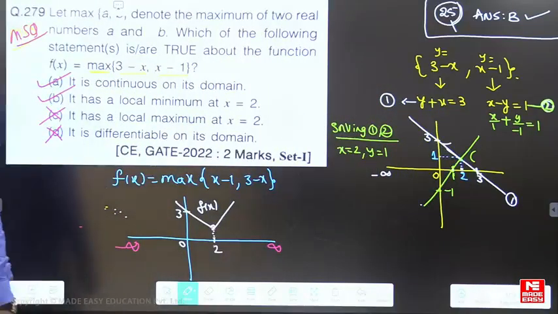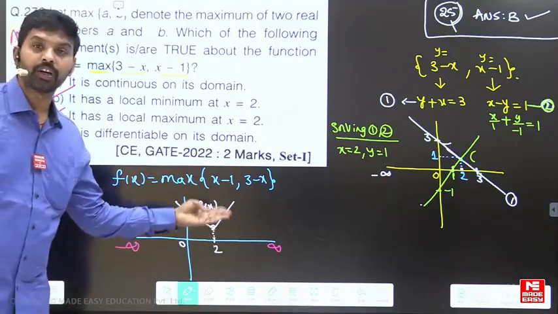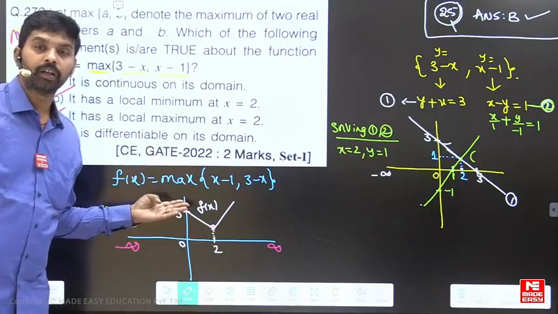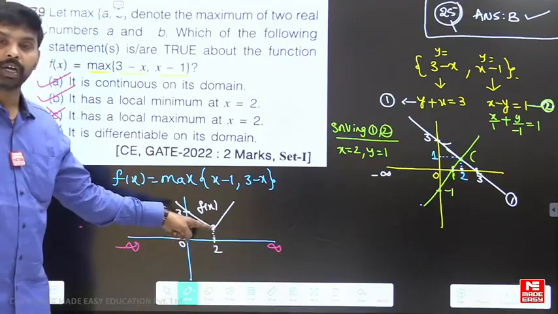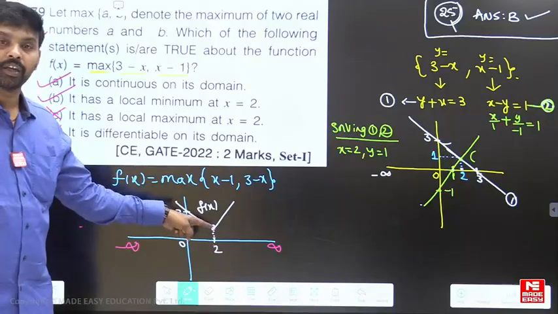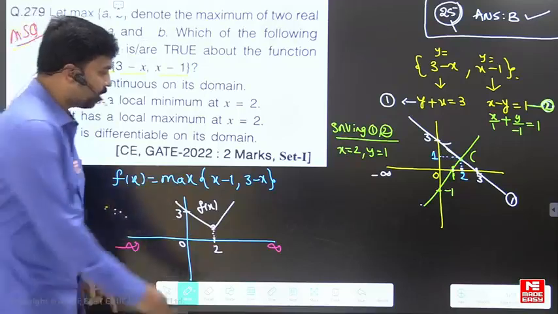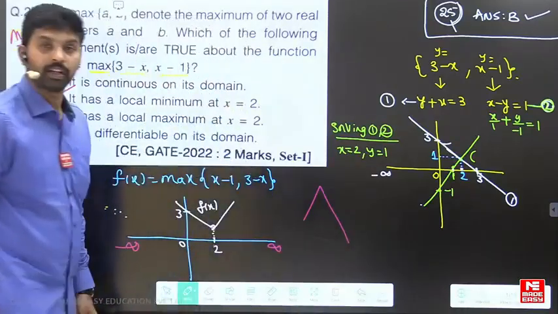Priya Mukherjee is asking, why not maximum? Oh my God. You can see the graph now. The graph has a minimum. Where is the maximum? Maximum means you should get it this way.